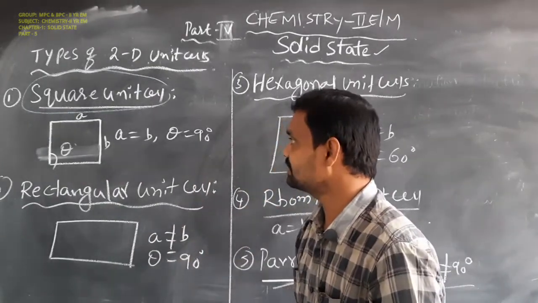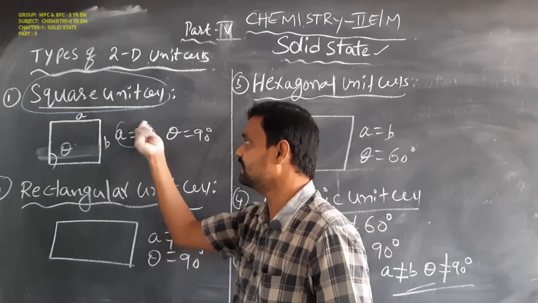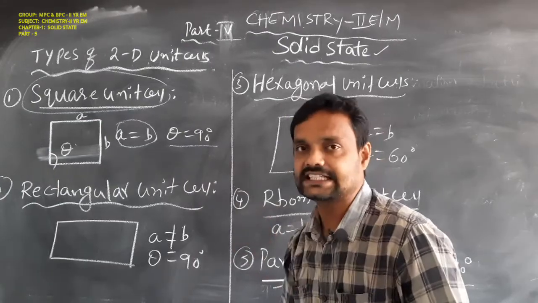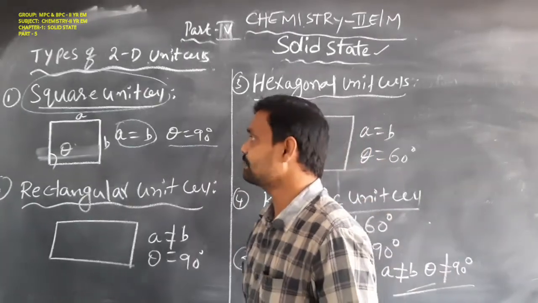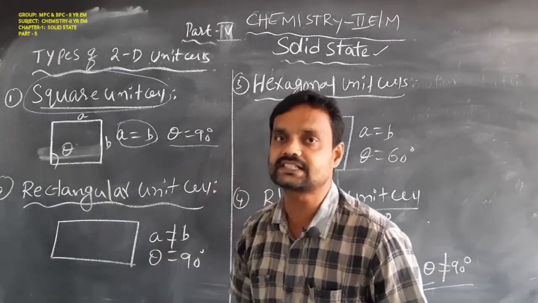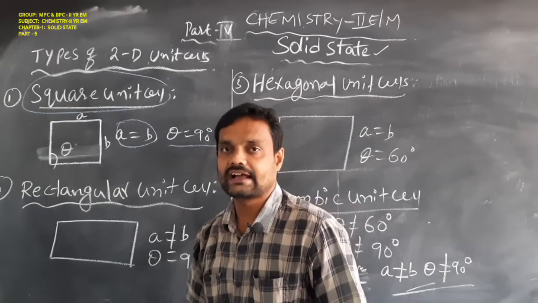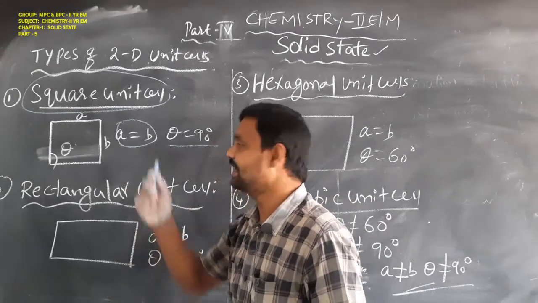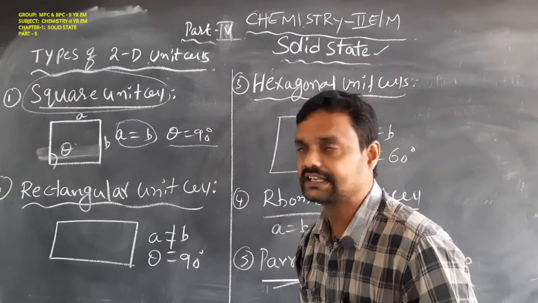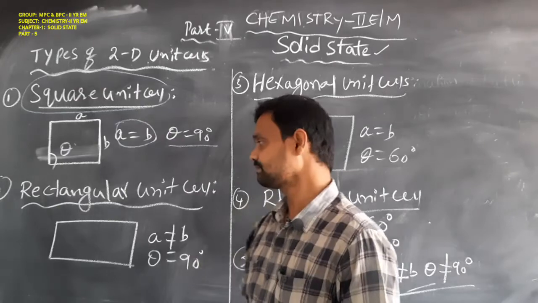In the square unit cell, the parameters a is equal to b and the angle theta is equal to 90 degrees. Then that type of two dimensional unit cell is called a square unit cell.